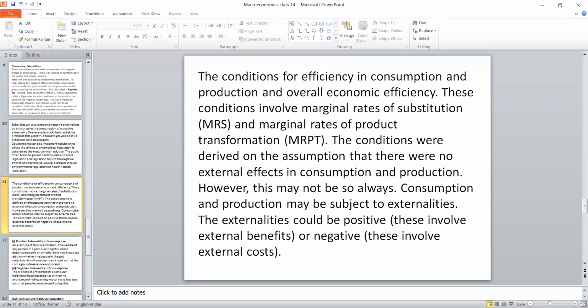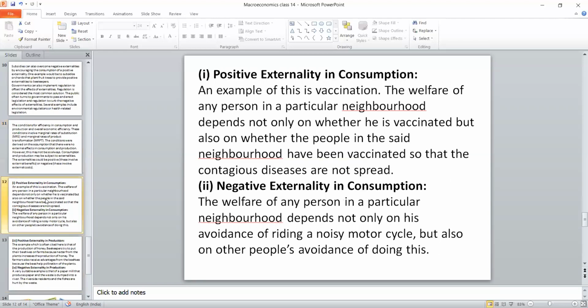Finally, let's move to the last part. There are four different externalities: two with the consumption, two with the production. The first is positive externality in consumption, and the second is negative externality in consumption. I have already given a particular example. If your neighborhood is hale and healthy and you are vaccinated, you are also benefited out of it. On the other hand, it is in reverse. Suppose he is using a polluting machine or anything else, definitely your health is affected because he is using the motorbike. You are affected. This is negative externality of consumption.